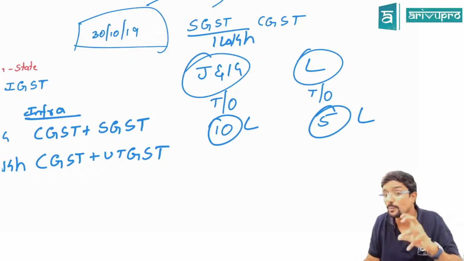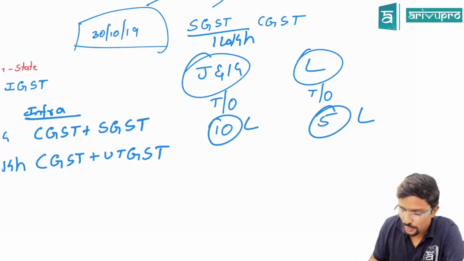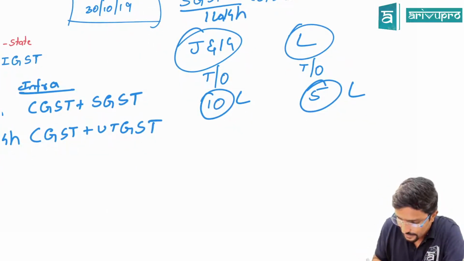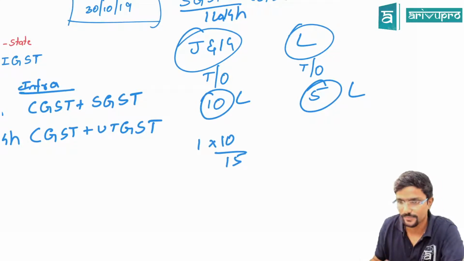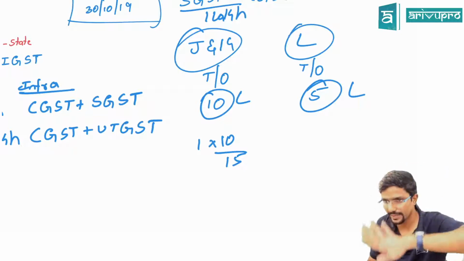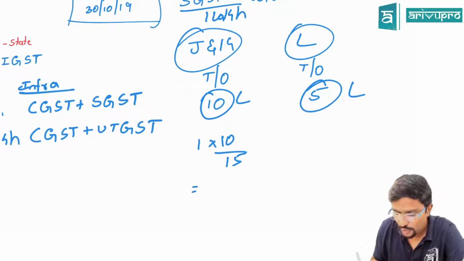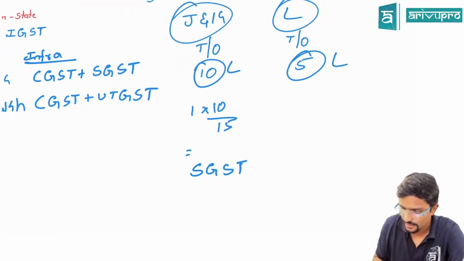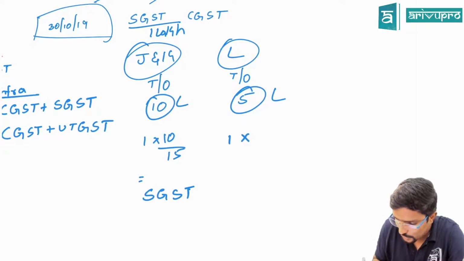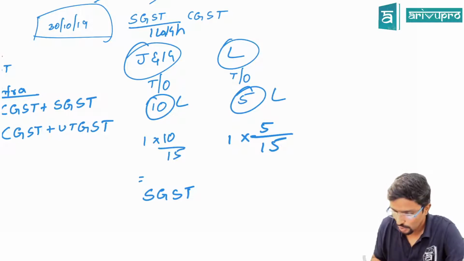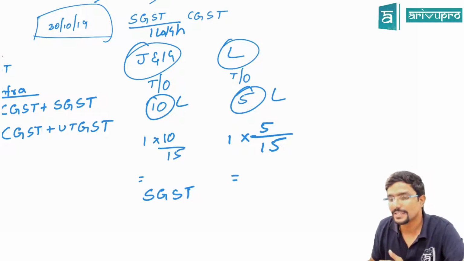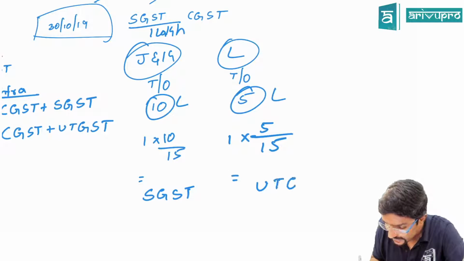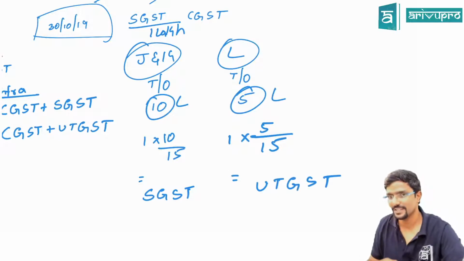Okay, sir, how will I apportion it? Simple. You take SGST credit 1 lakh into 10 by 15. So 10 is your turnover in Jammu Kashmir divided by total turnover. Then you will get the amount that you can take as SGST credit. Then 1 lakh into 5 lakh in Ladakh, total turnover is 15 lakh. However much you get, you take it as your UTGST credit, because Ladakh will be UTGST.